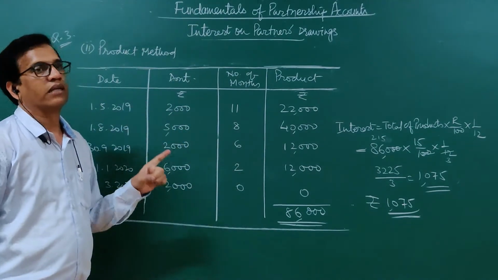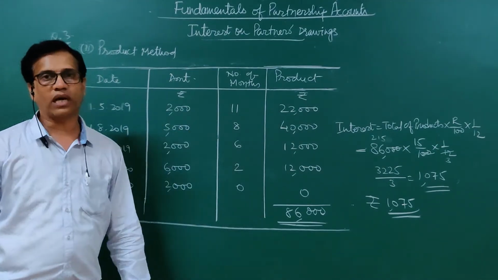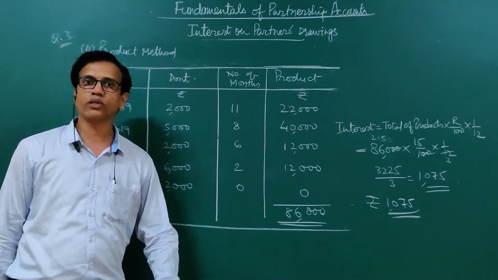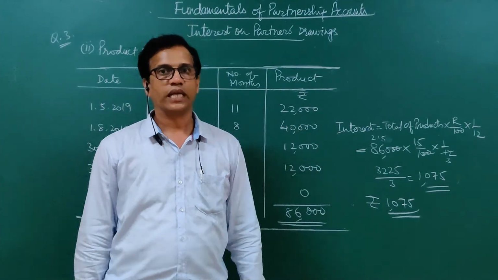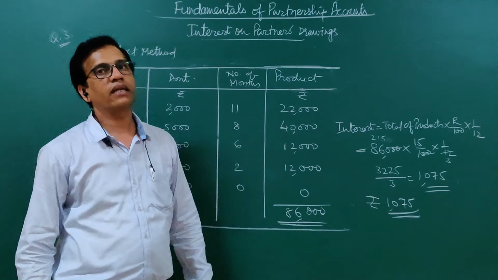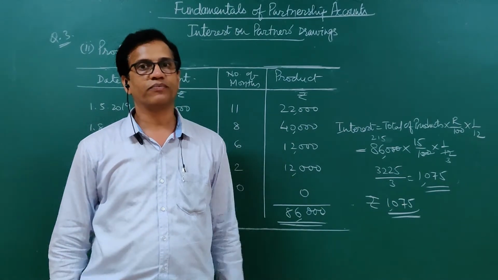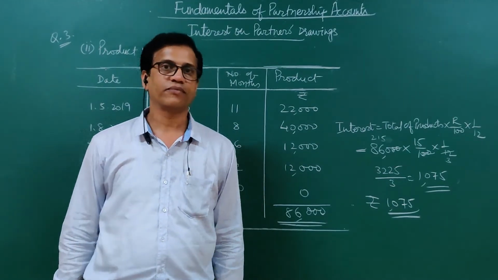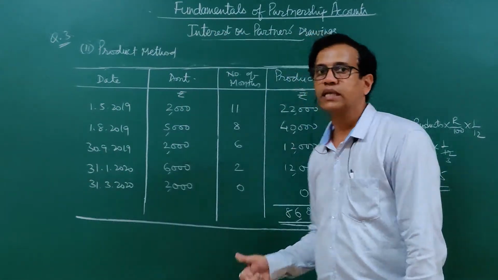So if we calculate it by the product method, we get the same answer and it takes less time. Here number of transactions are only 5 and out of them only 4 are eligible for calculation of interest. So in the simple interest method also it is going to take that much time only. But if the number of transactions is more and the amounts are also complicated, in that case it will be an easier method, or less time-consuming. Now let's see when the third situation is there. So look at this solution and then we will proceed to the next situation.